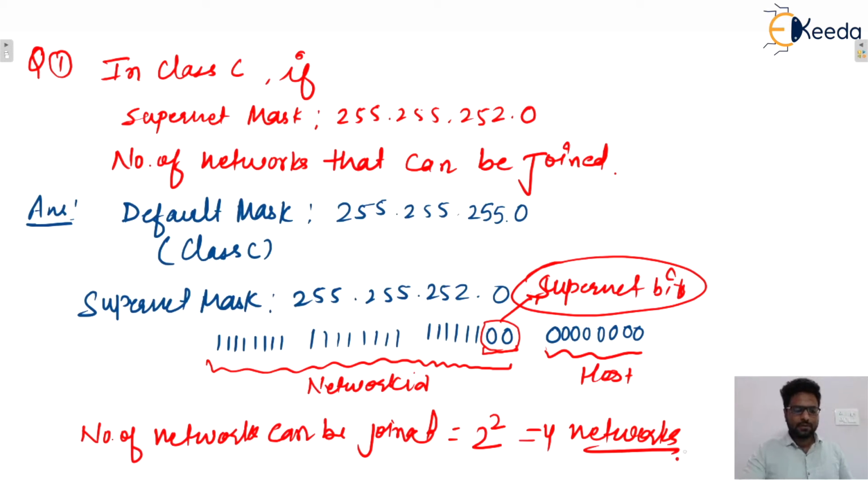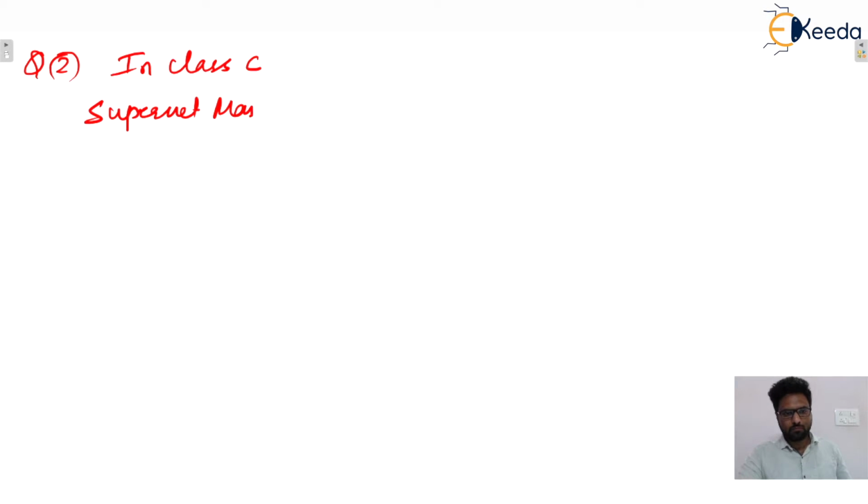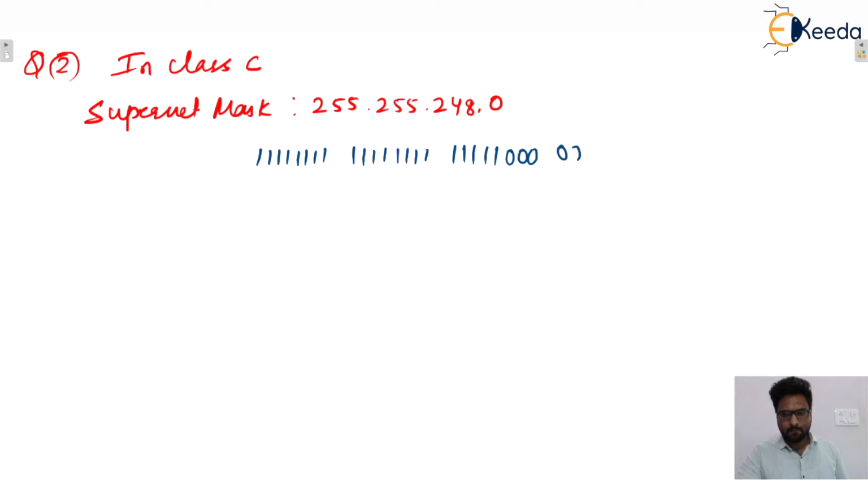Okay. Write down the next one. Second problem, let's say in class C, if the supernet mask is given, that is 255.255.248.0, and this can be written like that: 111111, then again 11111, 248, that can be written like that, isn't it?